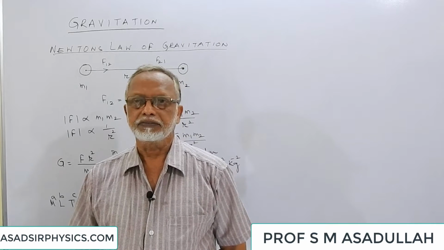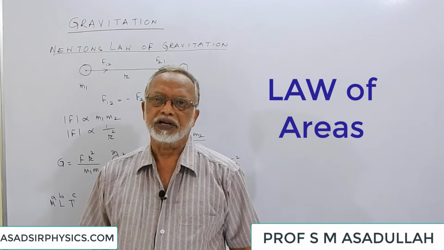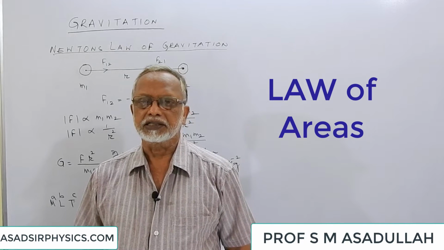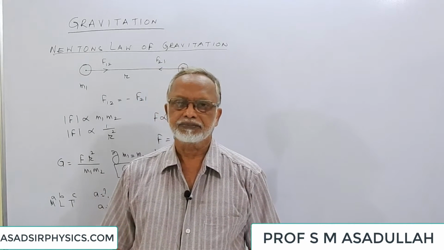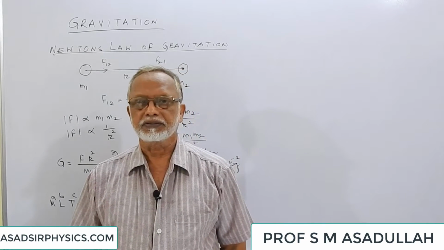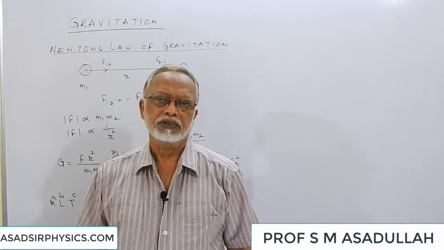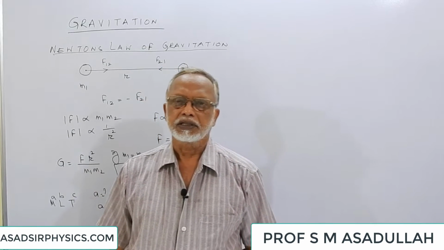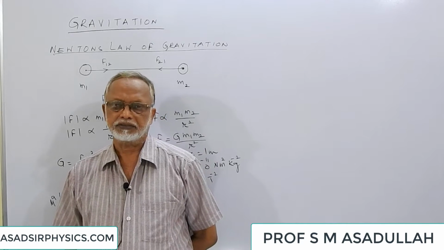The second law, which is also called the law of areas, states that the line joining the planet and the sun traces out equal areas in equal intervals of time, or the aerial velocity of a planet is constant.